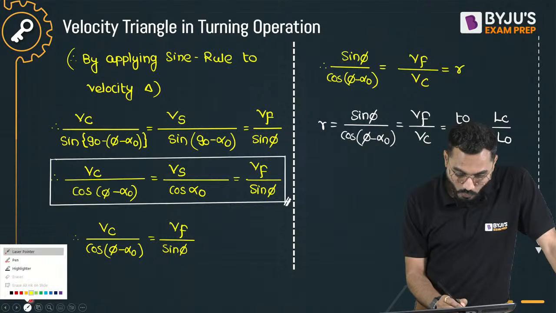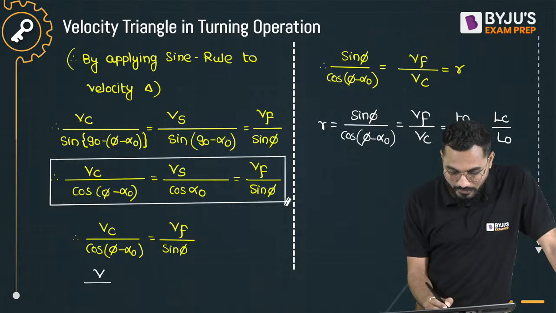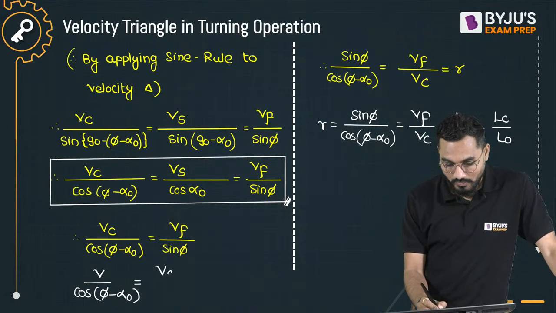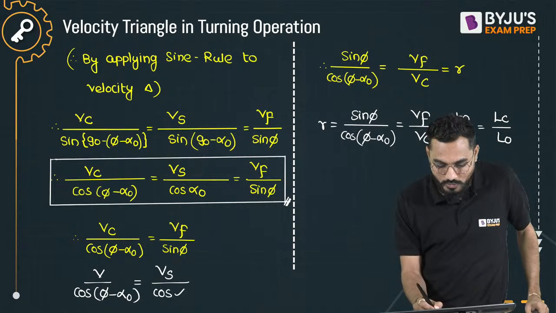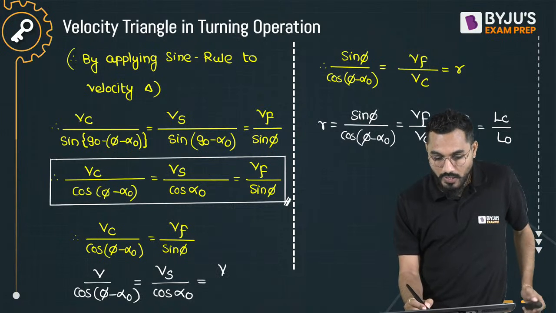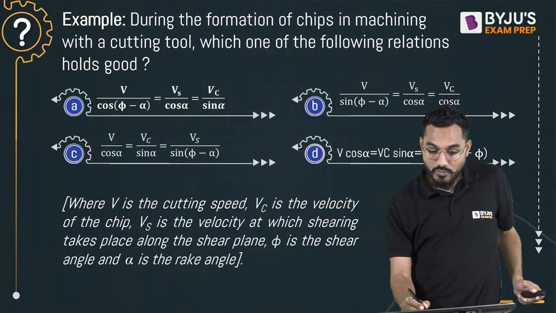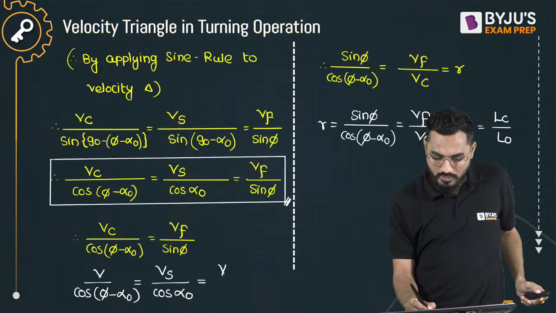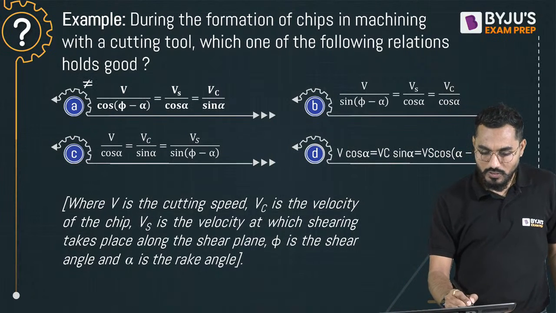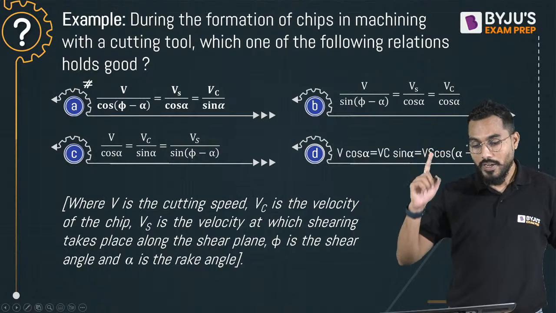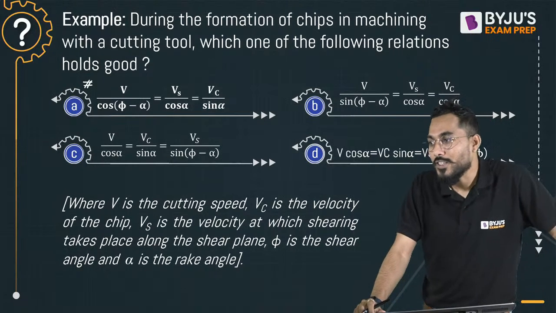Now here, what is given, only a change is there. V stands for cutting velocity. So I'll say V divided by cos of (phi minus alpha 0) is equal to Vs, the shear plane velocity, which is equal to sin of (90 minus alpha 0), which means cos of alpha 0, is equal to Vc, the chip flow velocity. Only that change is there, and sin phi below that. So if I come back here and check, A is the perfect answer for this: V by cos of (phi minus alpha 0), Vs by cos of alpha, and Vc by sin of phi. Is it okay, everybody?